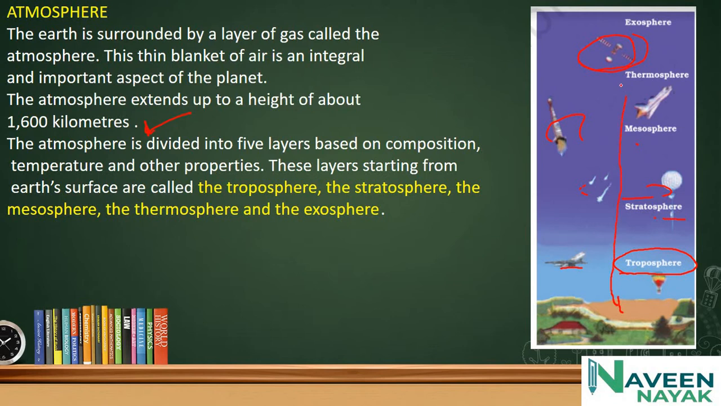As we go up in height, we see the troposphere, stratosphere, mesosphere, thermosphere, exosphere. We can't see them, but we have divided the atmosphere into these 5 layers. Starting from Earth's surface, the first is the troposphere. The second one is the stratosphere. The third one is the mesosphere. The fourth one is the thermosphere, and the fifth one is the exosphere.